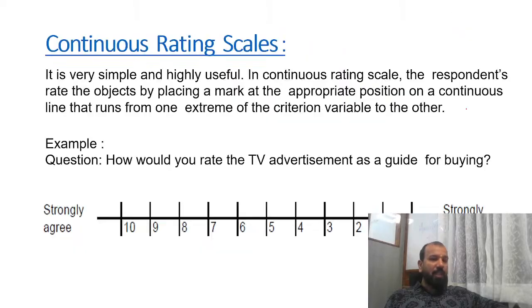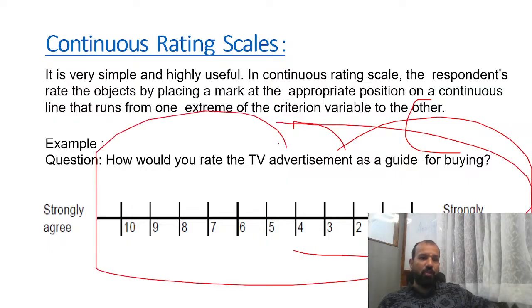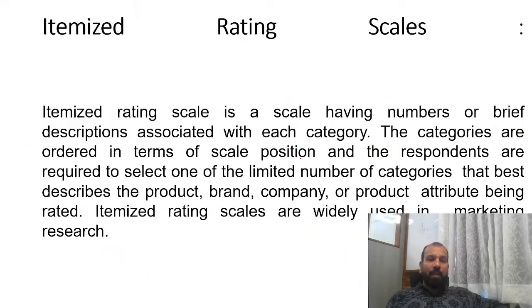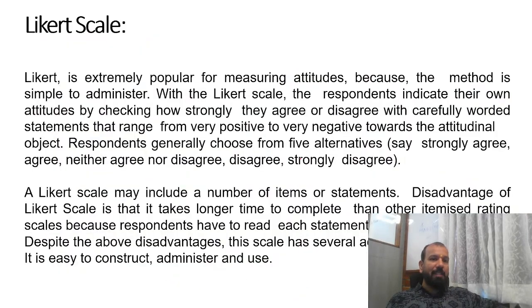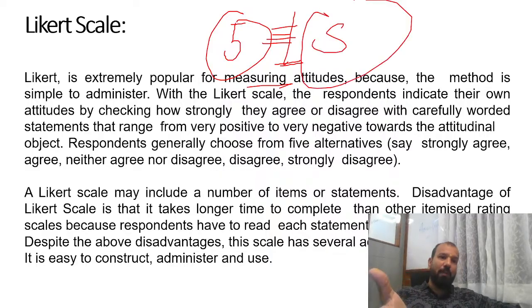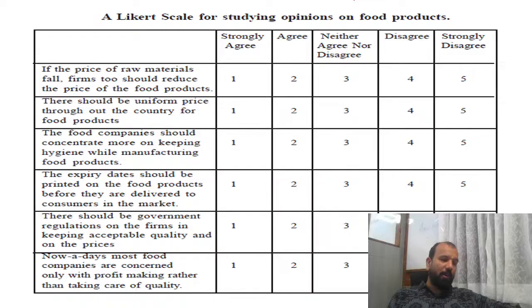The non-competitive scales are continuous and itemized. Continuous is all about 0 to 10. We ask, how would you rate a TV advertisement, 0 to 10, strongly agree to strongly disagree. We follow these scales in our feedbacks. In itemized we have the Likert scale. Many people, at least from my section, have done the feedback survey for assignment number 1. So they have made the questionnaire using the Likert scale. Likert scale is a 5-pointer scale. Pointer means how many options you have: 7-pointer, 8-pointer, 9-pointer, 5-pointer, 3-pointer, 2-pointer. 2-pointer is dichotomous. We'll discuss further. 5-pointer is all about the Likert scale. There are only 5 options.